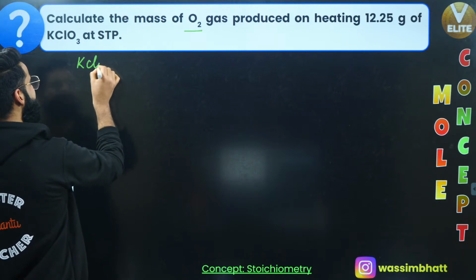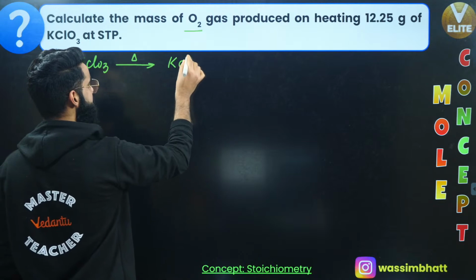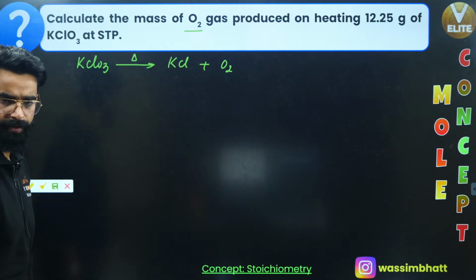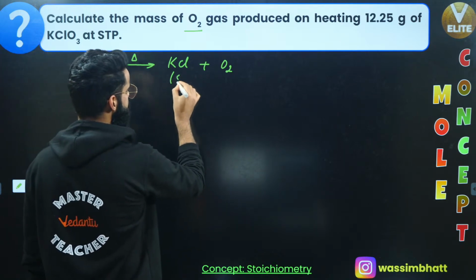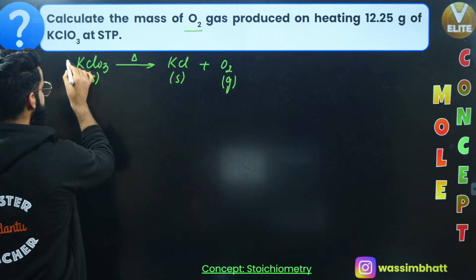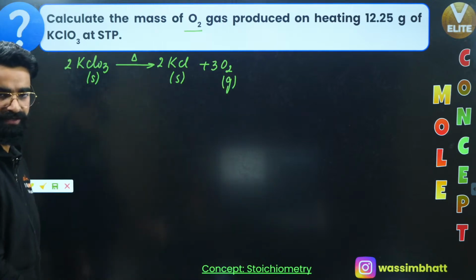First of all, I'm heating KClO3. Remember, when we heat KClO3, it gets converted into KCl, and with this you get oxygen gas as well. KClO3 is in solid form, KCl is also in solid form, and O2 is in gaseous form. First, I'll balance the reaction. This should be 2 times, this should be 2 times, this should be 3 times. I have balanced the reaction.